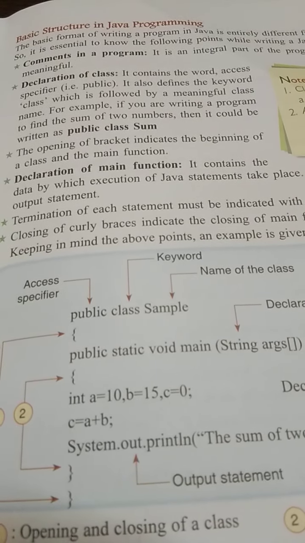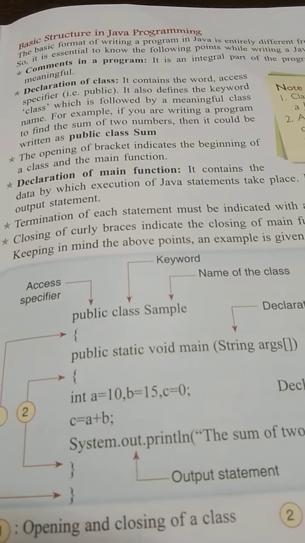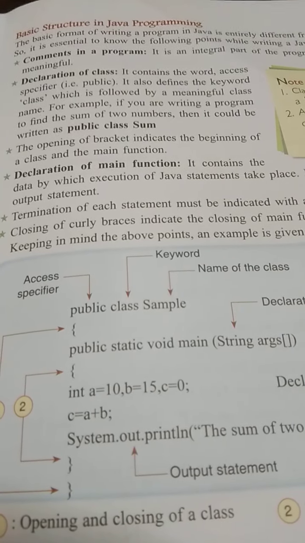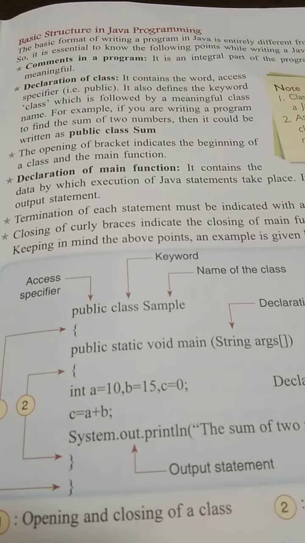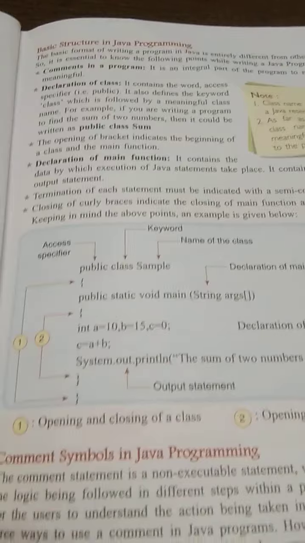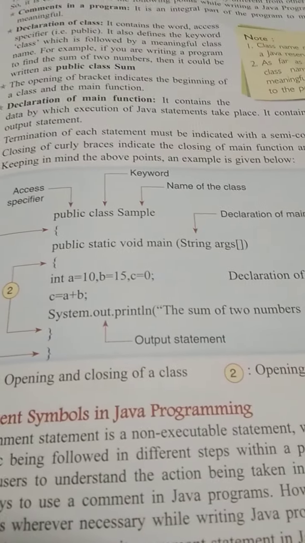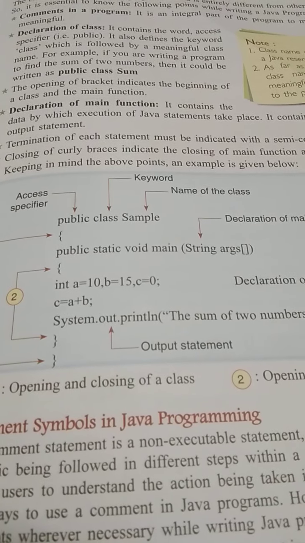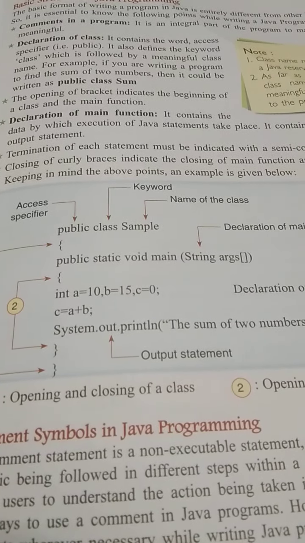After declaring the main function, we are supposed to write couple of statements inside this function to run the program, to solve the problem. Any type of problem can be solved by writing any program in any particular language.